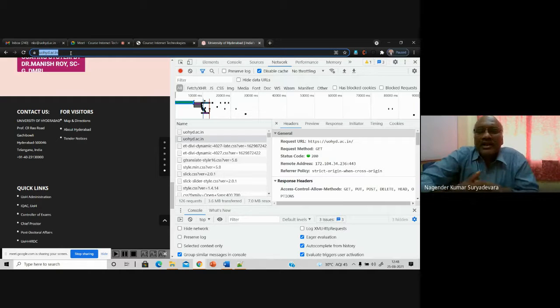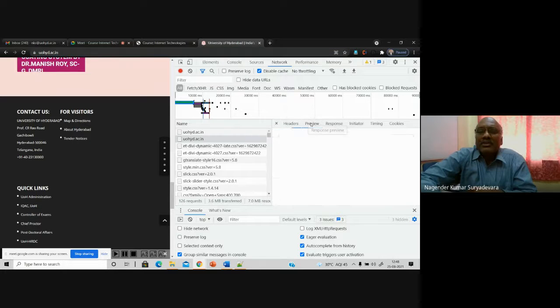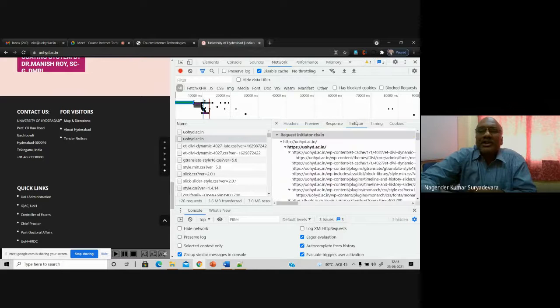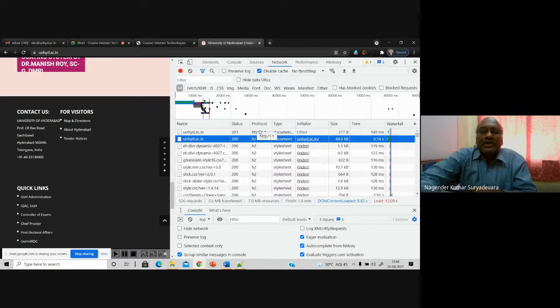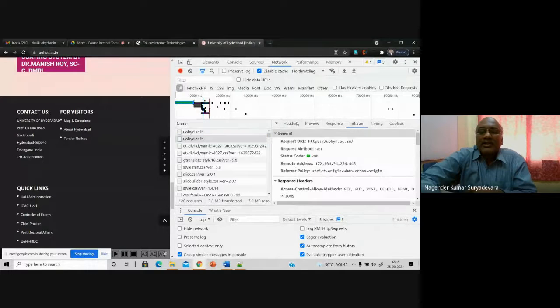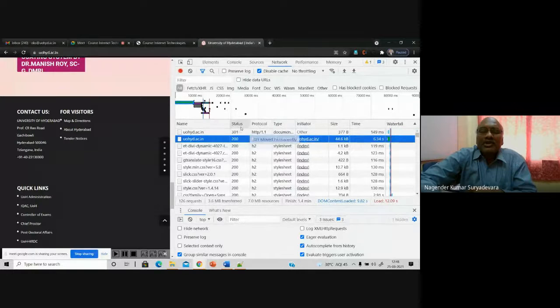Just try it, and practice going through these headers and these previews and the response times, and who is initiating it. And of course, in the network tab, try to understand what all the things are, the protocol. If you close this one, you will get back that information here. If you want to watch that particular page, you can click on it and get the headers here correspondingly. If you don't want, you can go back and get the actual status, protocol, type of information and so on and so forth.